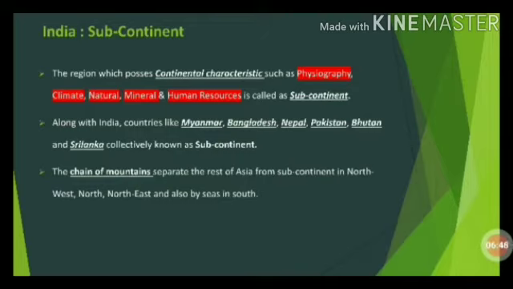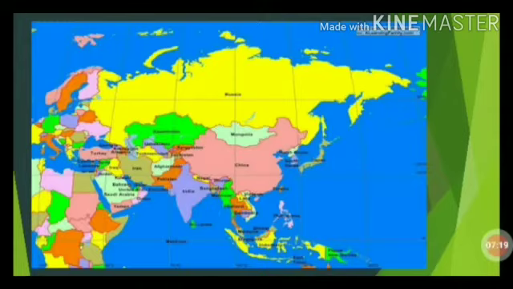So it is called a subcontinent, along with the countries Myanmar, Bangladesh, Pakistan, Bhutan, and Sri Lanka. All of it constitutes the Asian continent, so that is why it is called a subcontinent. Asia and India are joined with a chain of mountains from the north and northwest, and by the seas in the south: the Arabian Sea, the Bay of Bengal, and the Indian Ocean.